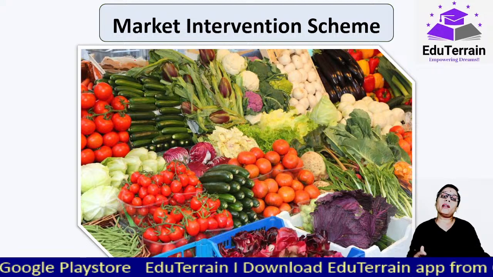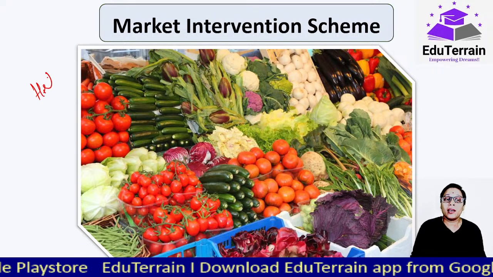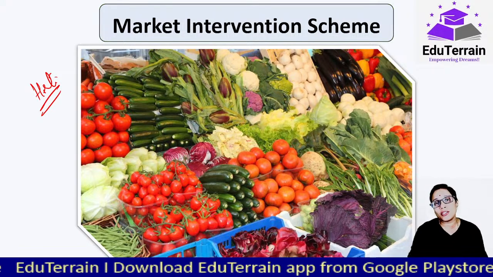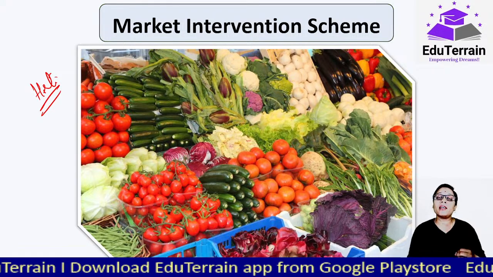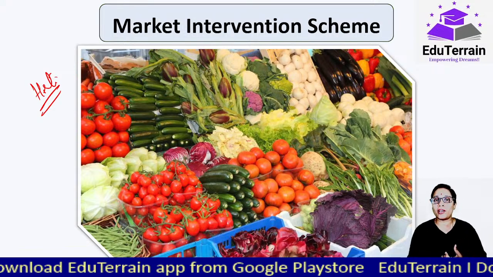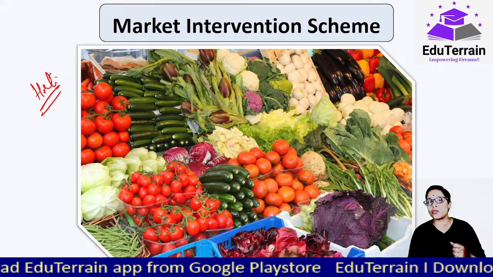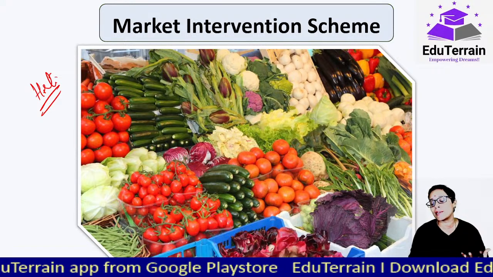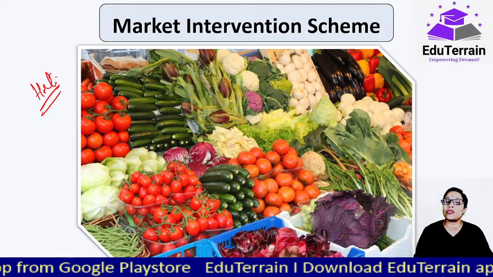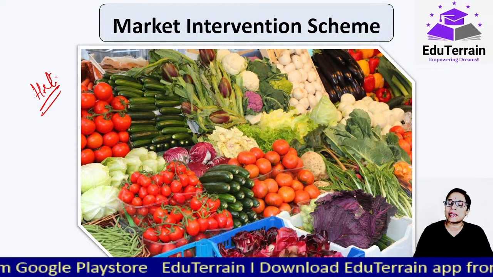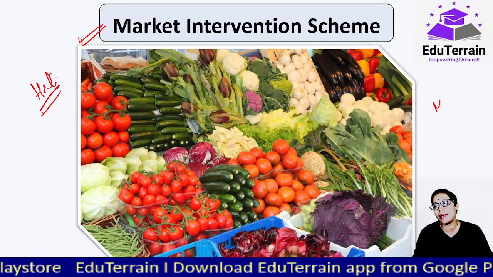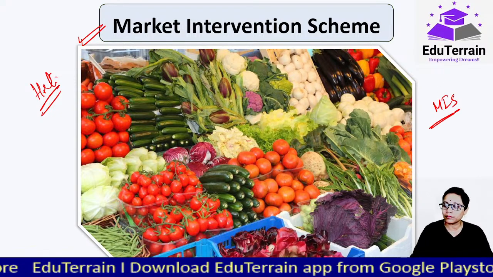तो है. Then what about the horticulture produce? फूड ग्रेन्स में एटलीस्ट ये है कि they have very good long shelf life, but horticulture produce they have very less shelf life. They're highly perishable goods. Now what is that mechanism that helps for those horticulture producers? And there is another scheme for that, and that is market intervention scheme, that is MIS.